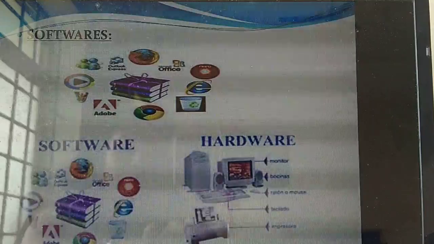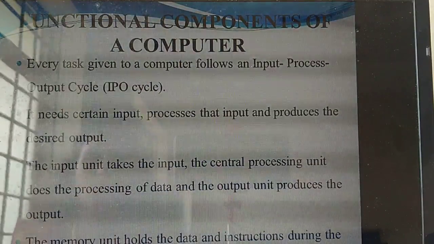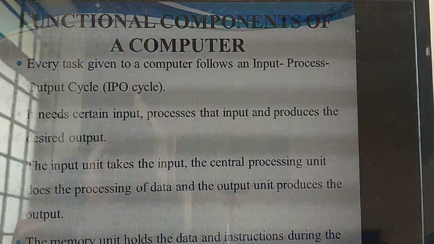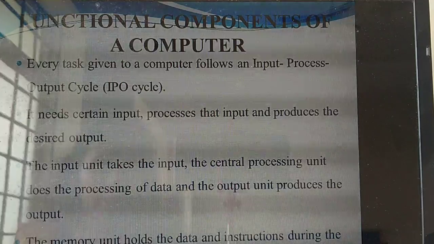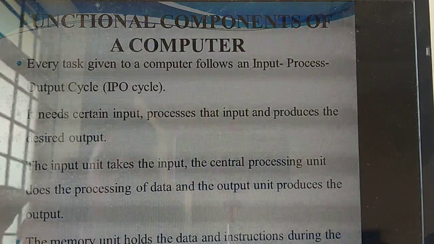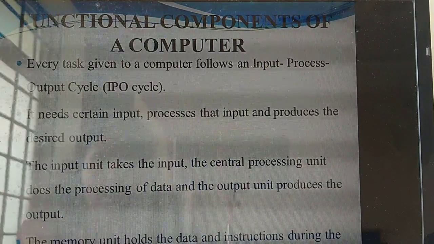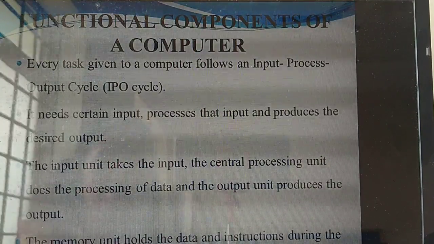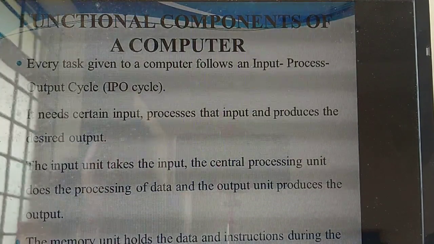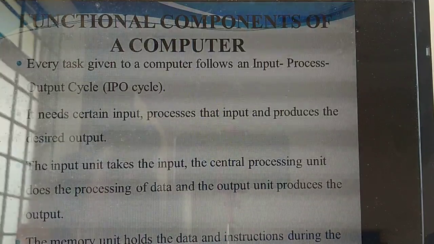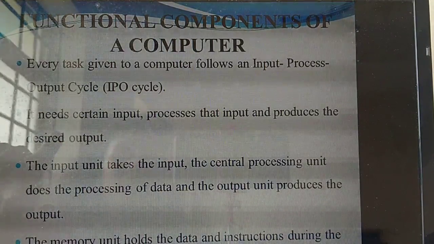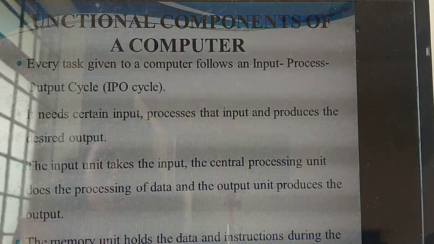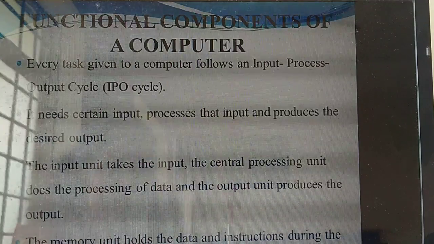Understand now? Yes. So next thing, what are the functional components? Already you studied the components of a computer. So what is the function? What are the functions done inside a computer? Okay. So first point is, each and every computer follows one cycle called the IPO cycle. What's the cycle name? IPO means input, process, output cycle.